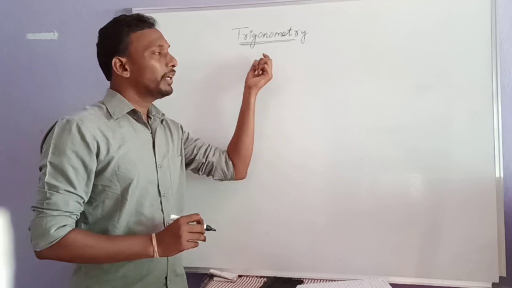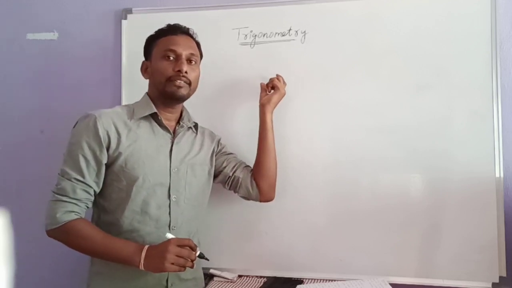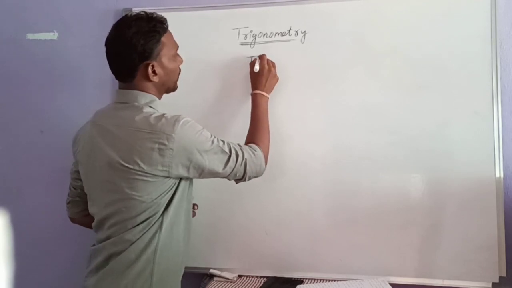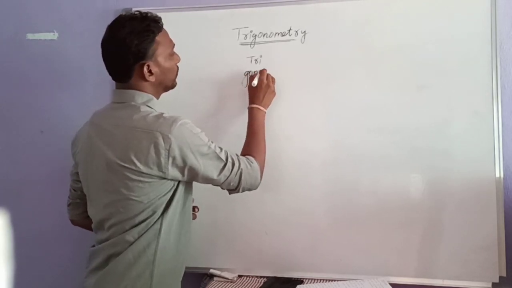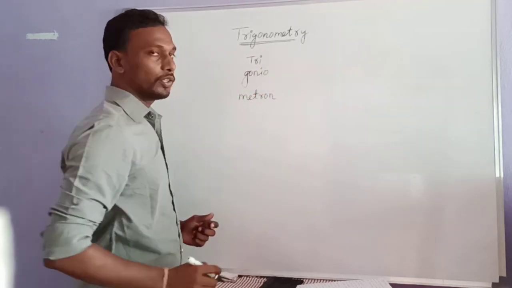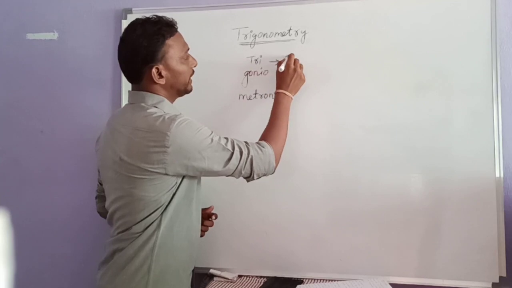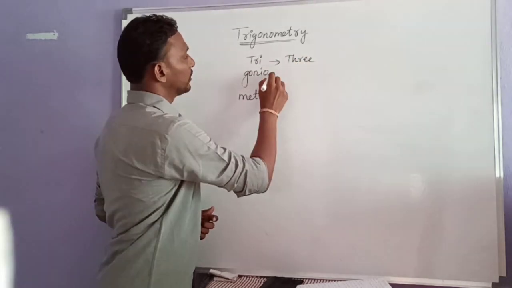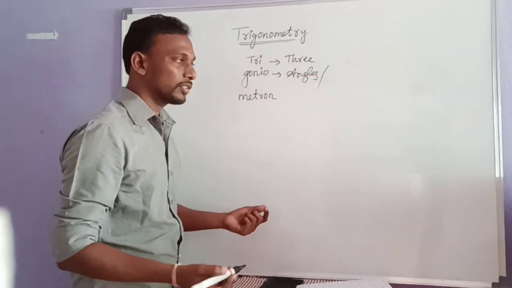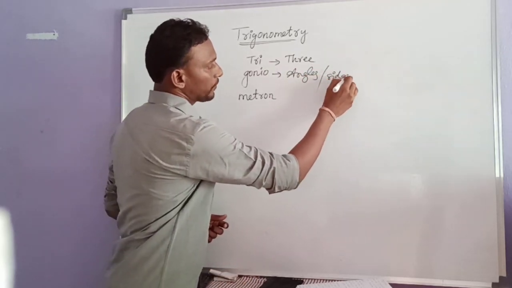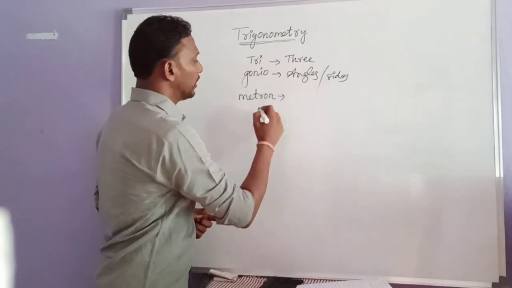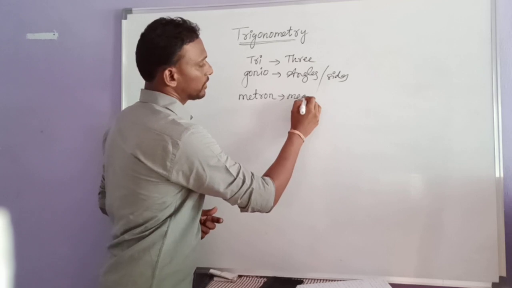The word trigonometry is derived from the Greek words tri, gonio, and metron. Here tri is nothing but 3. Gonio is nothing but angles, or in some books sides are also given. Anyway, trigonometry deals with sides and angles, and the relation between them. And metron is nothing but measurement.